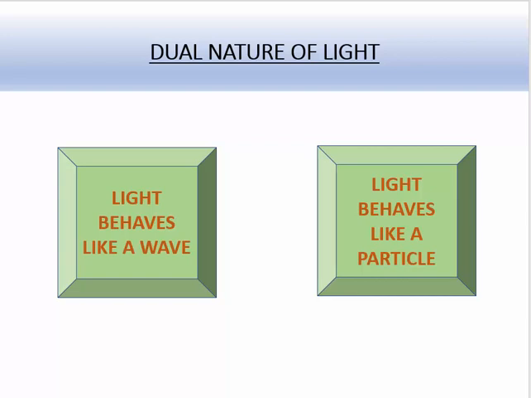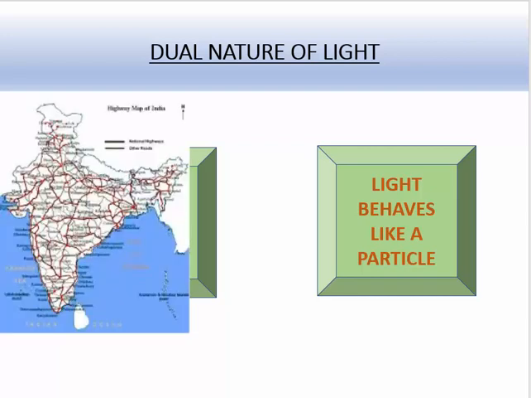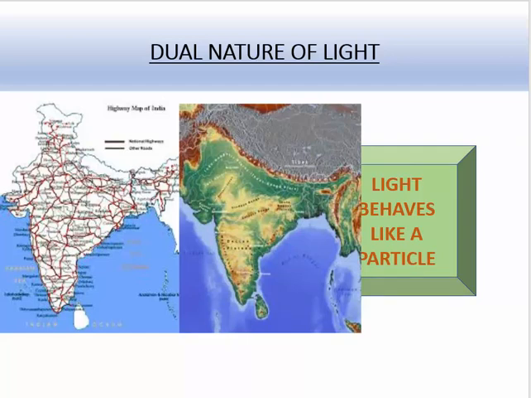You may also take an example of a map. Let's say you take a map of any country, for example India. Now if you want to travel from Delhi to Bombay, you may like to see the road routes. Okay, so in the same map you'll be able to find roads in it. But suppose people who are flying, they would like to see terrains in the same map of India. So they will choose a map which has got terrain.